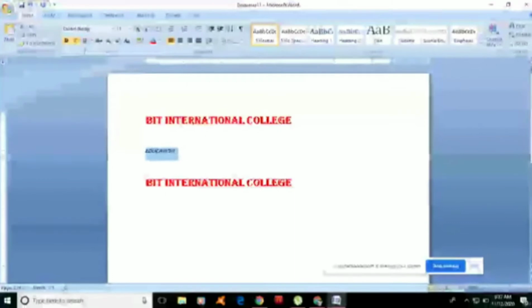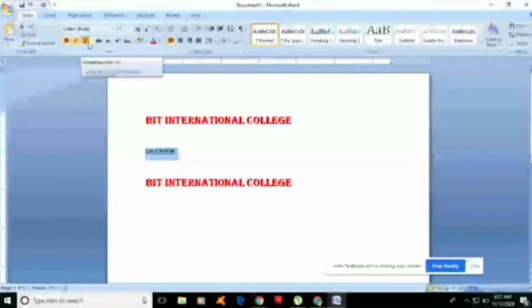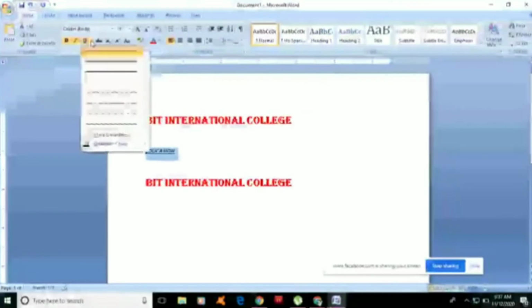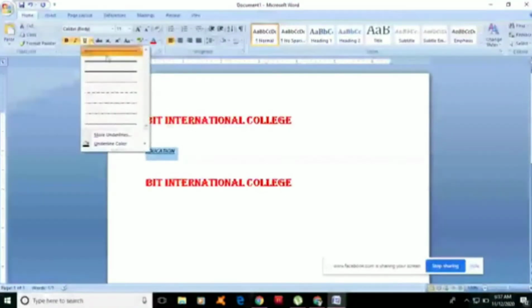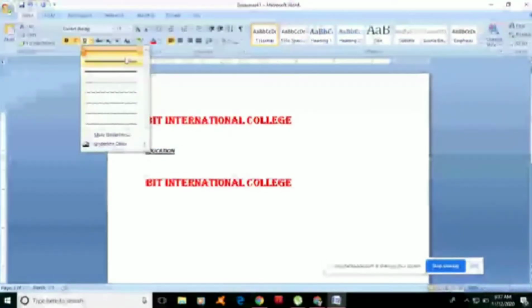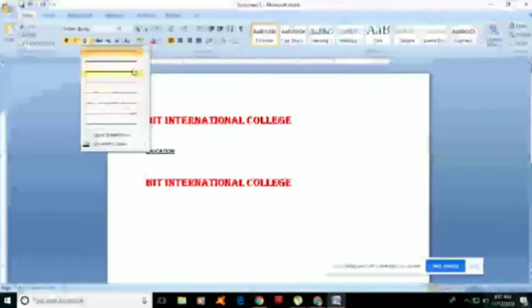If we want an underline, we are going to use this button. Beside the underline button, there is a drop-down arrow. If we click this drop-down arrow, we can see that there are different styles of underline.